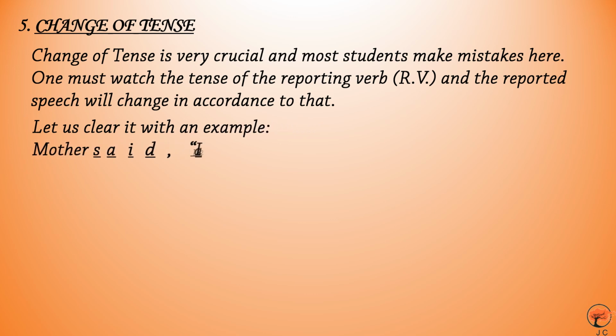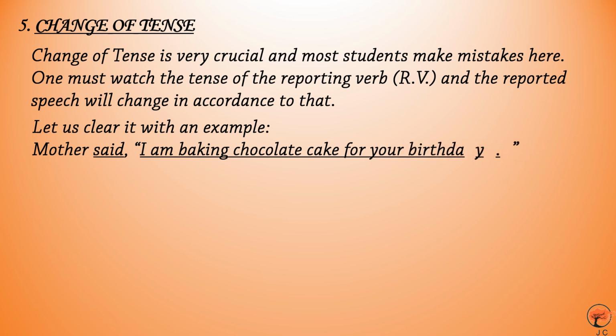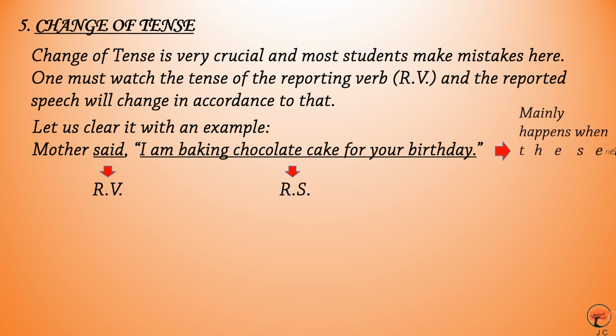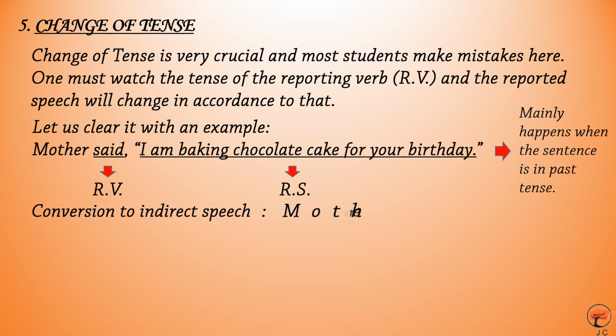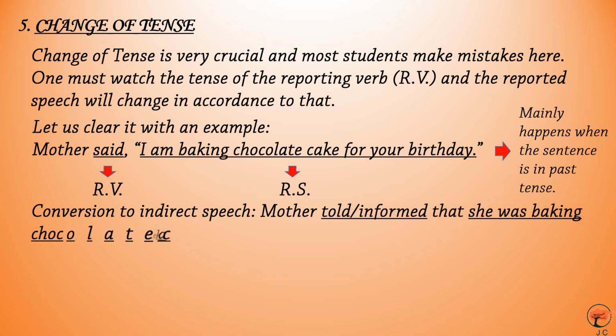Mother said, "I am baking chocolate cake for your birthday." So, what is the reporting verb here? Said. And what is the reported speech here? I am baking chocolate cake for your birthday. Now, while we are converting it to indirect speech, it will be like this: Mother told or informed that she was baking chocolate cake for my birthday.